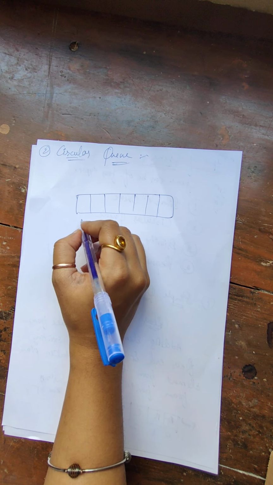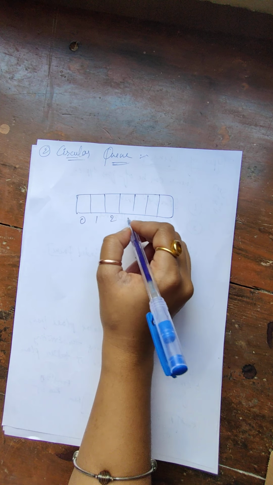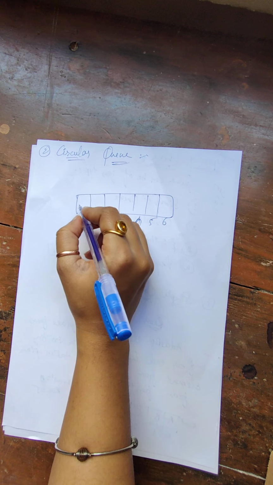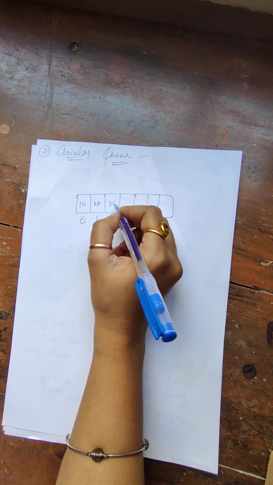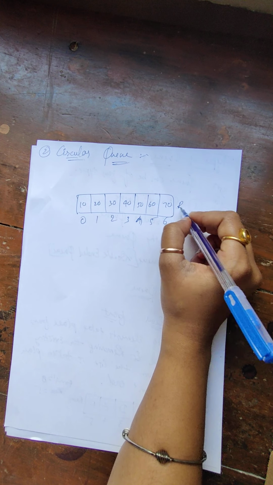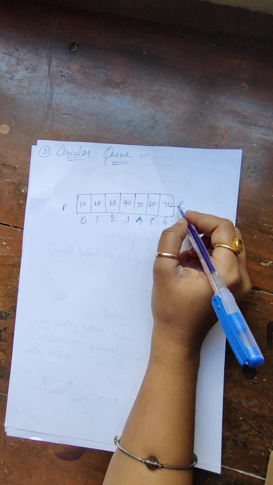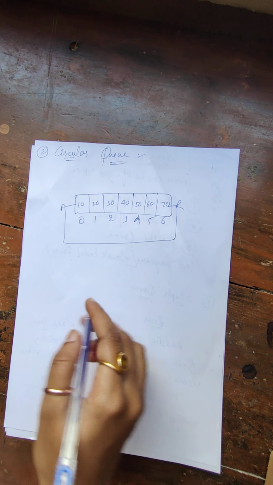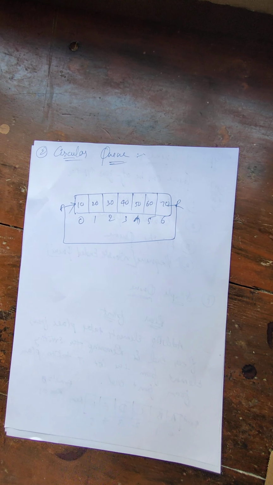So this is your list: 0, 1, 2, 3, 4, 5 and 6. Suppose I had added the elements like 10, 20, 30, 40, 50, 60 and 70. This is your rear end, this is your front end. If your rear end is following your front end, then it creates a circle.